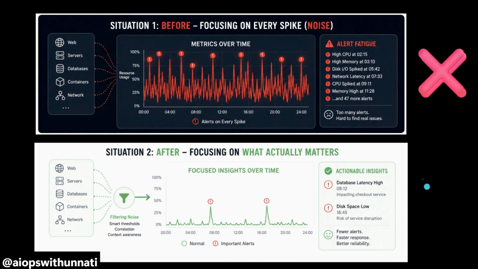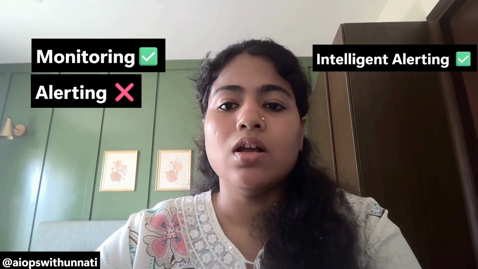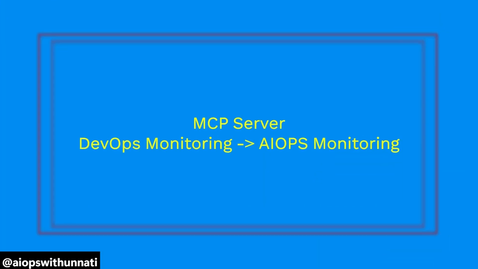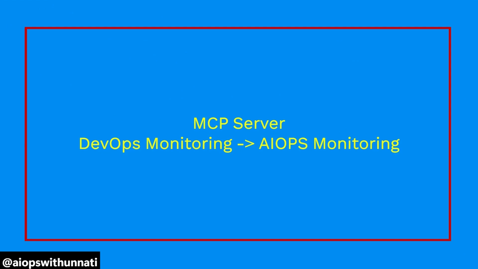In this way, instead of reacting to every spike, we are filtering noise and focusing only on what actually matters. No hard thresholds, only meaningful insights. Now we have monitoring with intelligent alerting. In the next part, we will add an MCP server and convert our DevOps monitoring system to an AIOps monitoring system.